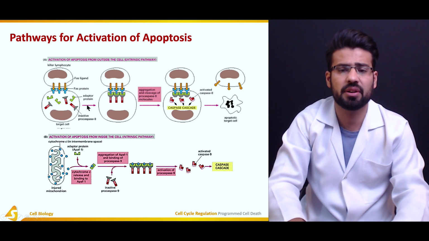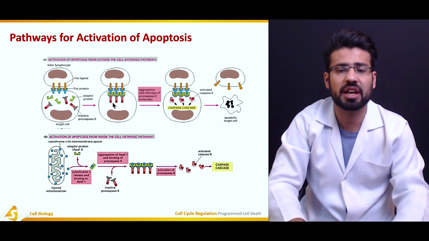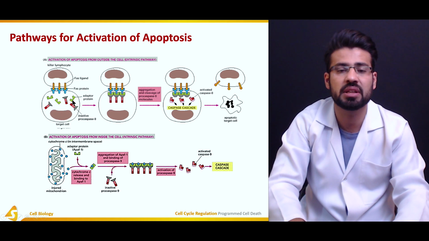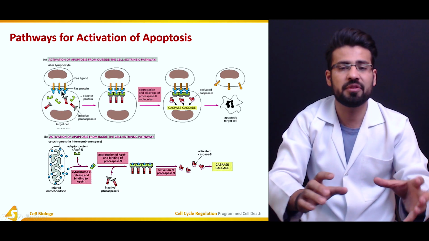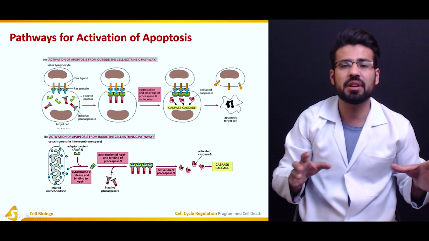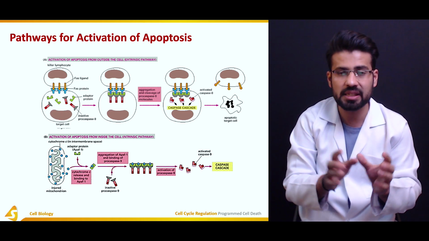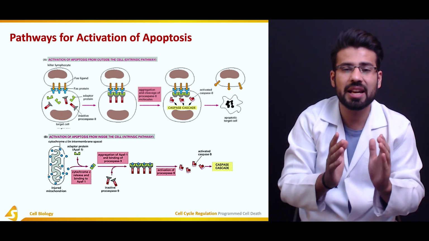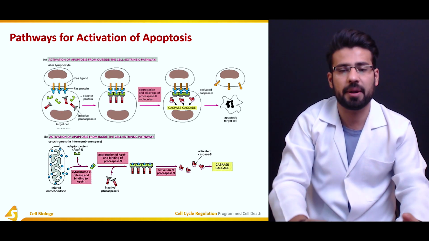So what happens in this particular case, there would be aggregation and cleavage of the procaspase molecules that are present over here, the inactivated procaspase 8. When Fas ligand binds with the Fas protein, they cause the recruitment of the adapter protein, and after the adapter protein is recruited, these inactivated procaspase 8 molecules are going to bind with them.